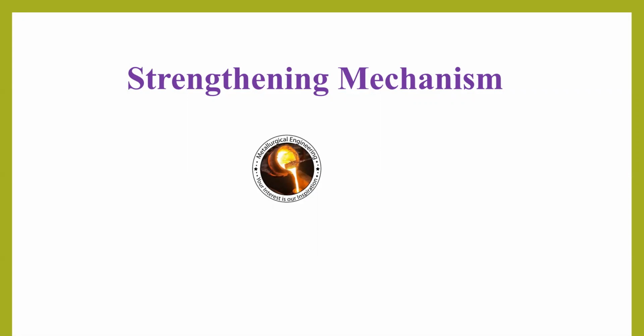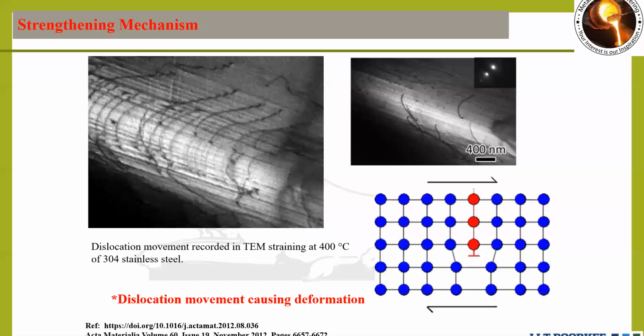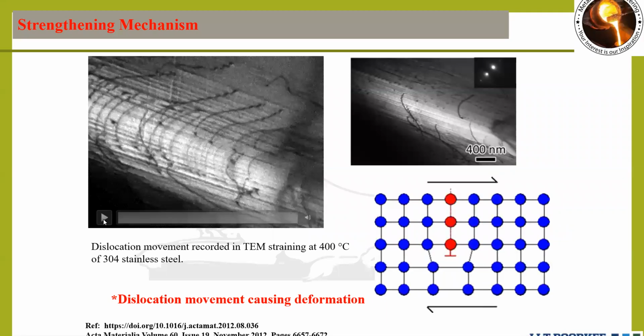Hello everyone. Today we are going to discuss strengthening mechanisms. We will see several mechanisms for strengthening metals and materials. So what exactly is required for making a material stronger? There's nothing to restrict the movement of dislocation. Like in one of these videos, we can see over here, there is a movement of the dislocation.